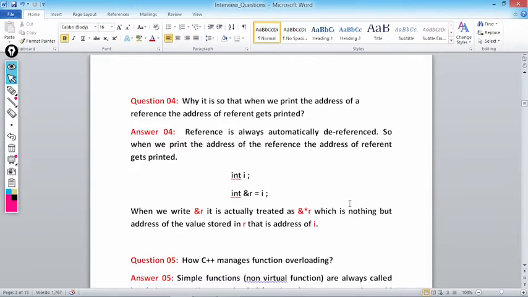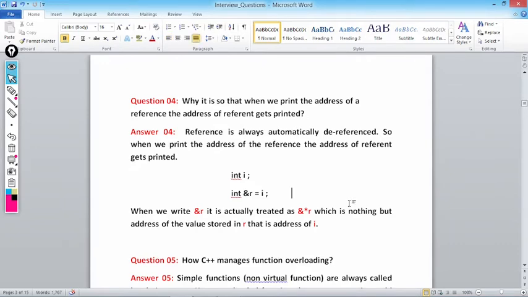Let's take an example. Here we are defining one variable int i. int &r = i. What is r here? r is a reference. What is i here? i is a referent. When we write &r, it is actually treated as &*r, which is nothing but the address of the value stored in r, that is the address of i. That is why when we try to print the address of a reference, the address of the referent gets printed. Internally both are two names given to the same location.